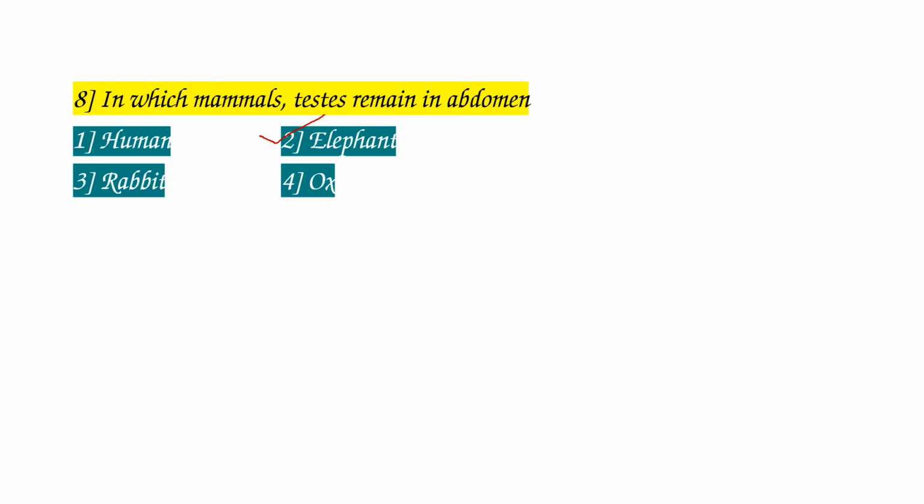Again, the same question may be asked in another form also. Identify the odd one with respect to the testis. Here in human, rabbit and ox, the testis is present in the scrotum, but in elephant the testis remains in the abdomen. So among all these four, the elephant is the odd one because its testis is present in the abdomen, and in the remaining three animals it is present in the scrotum.